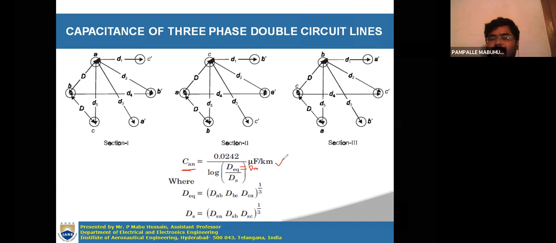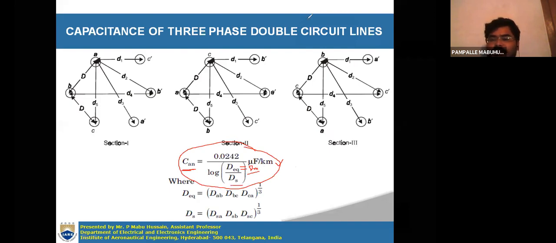So to determine the inductance or capacitance for a double circuit transmission line, you have to use the GMD method only. If you use the GMD method, you will easily get the value of capacitance or inductance. So we are using this formula, which is in terms of mutual GMD and self GMD.